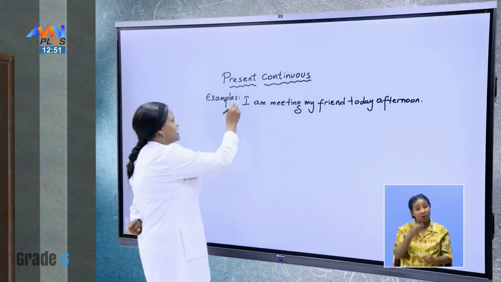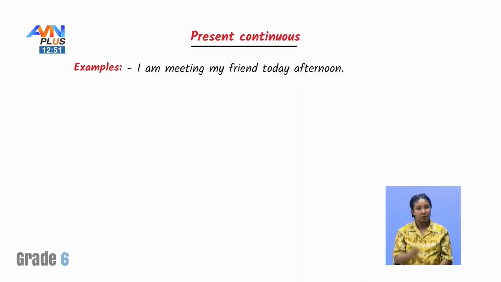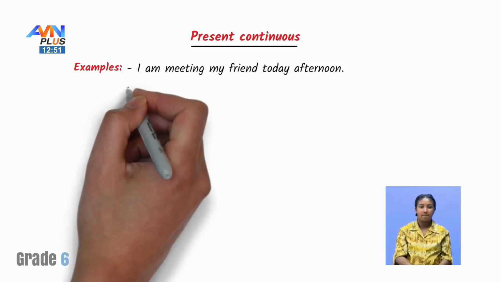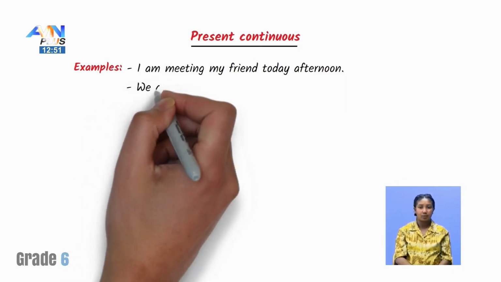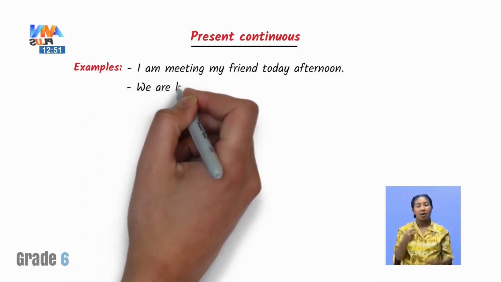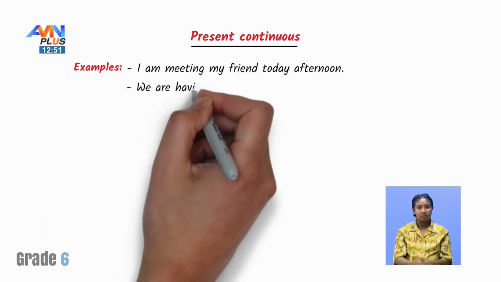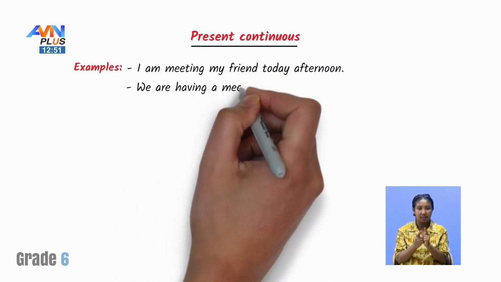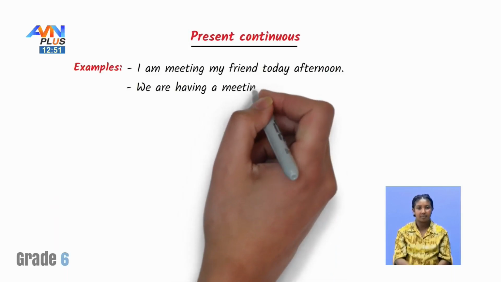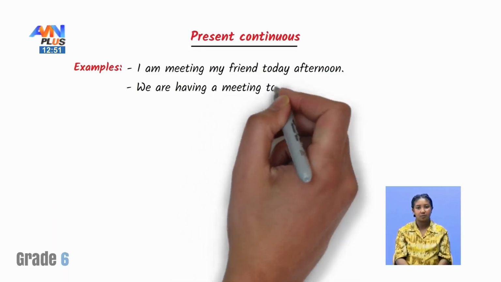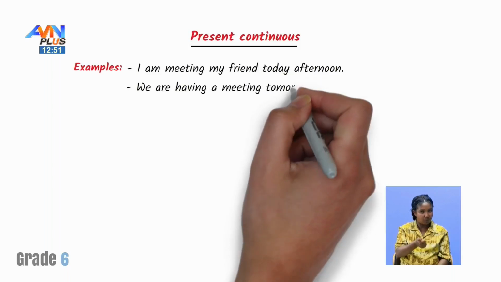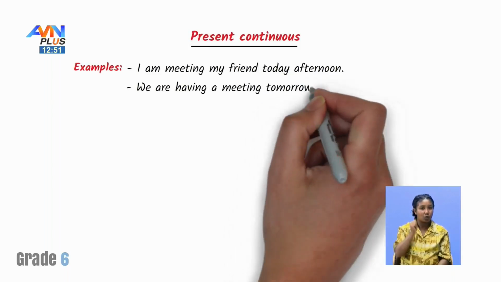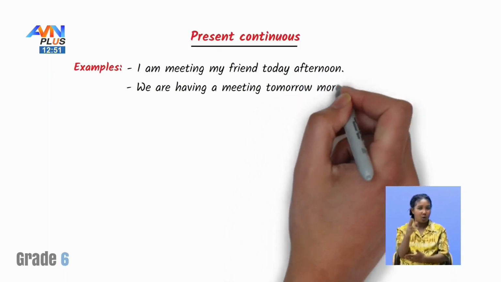Or another one, we are having a meeting tomorrow morning, or simply tomorrow.